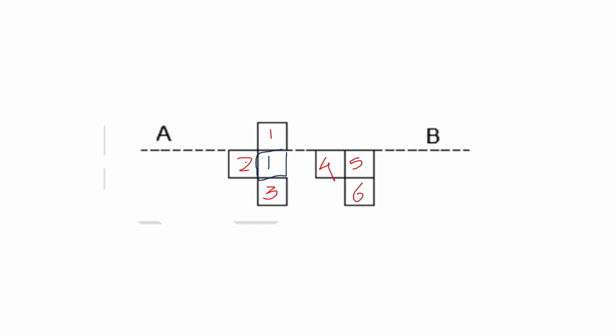And if you go for the second square, it is present below AB and above AB it is absent. So we should add a square here. So this is the second square. Now if you consider the third square, it is present below line AB and above AB it is absent. So let me add a square here.